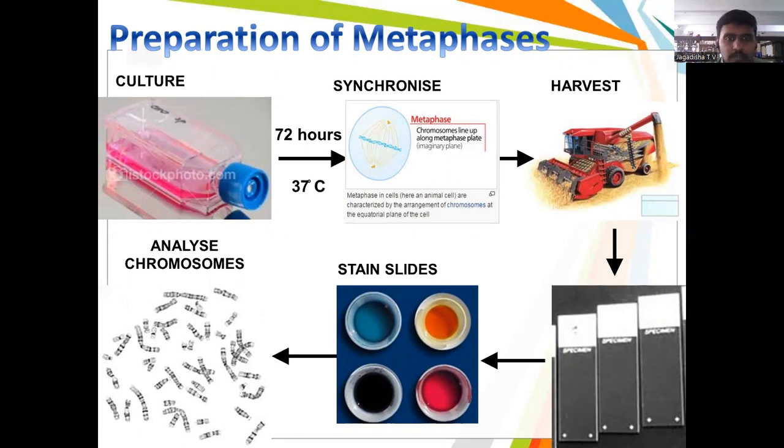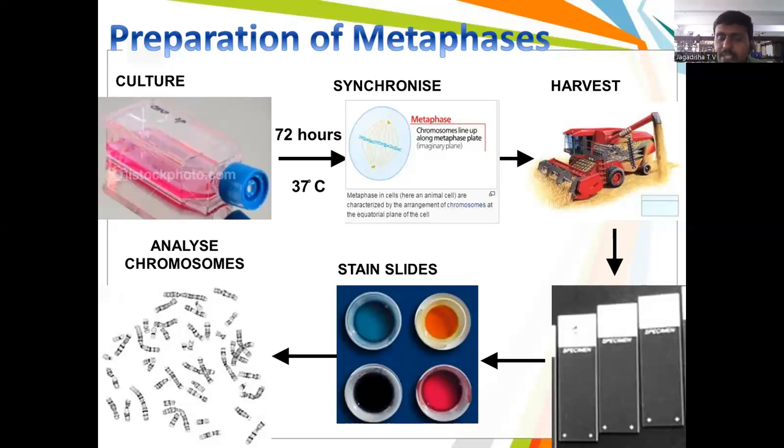After 72 hours of culture in a CO2 incubator at 37 degrees centigrade, we need to harvest the cells. Before harvesting, we need to stop the cell division exactly at the metaphase stage. For that reason, we use colchicine, a chemical, to stop at the metaphase stage. After that, we treat the cells with hypotonic treatment, and fixative steps are followed. Later, after harvesting, we need to check the cells to see whether chromosomes are there or not.